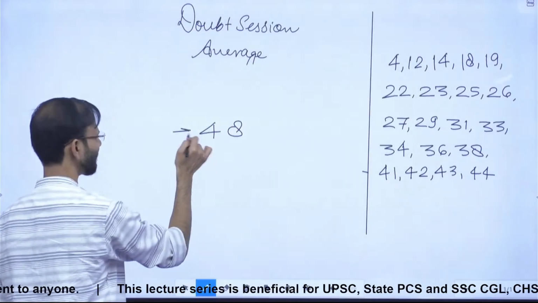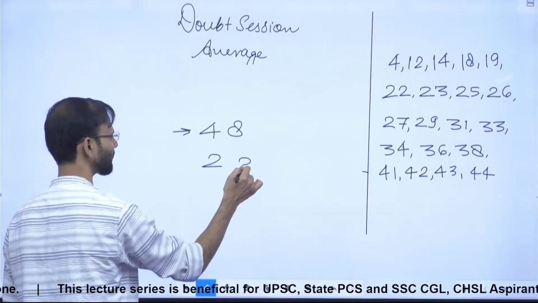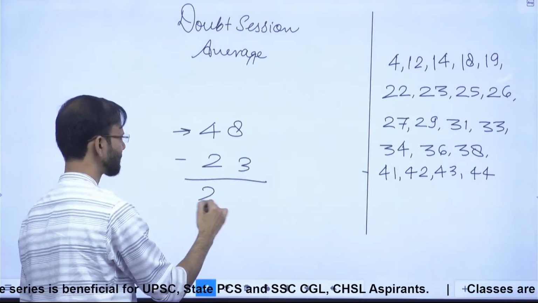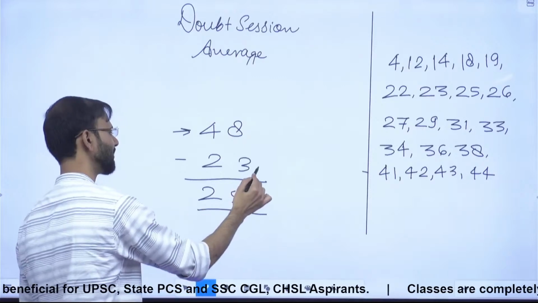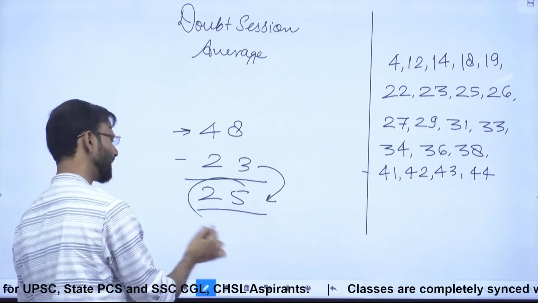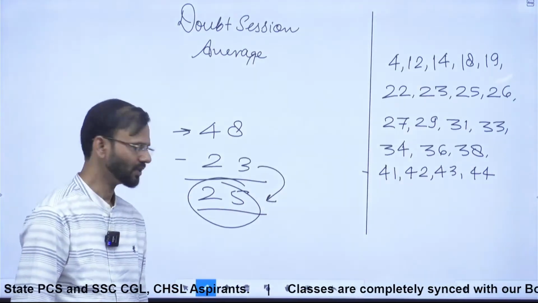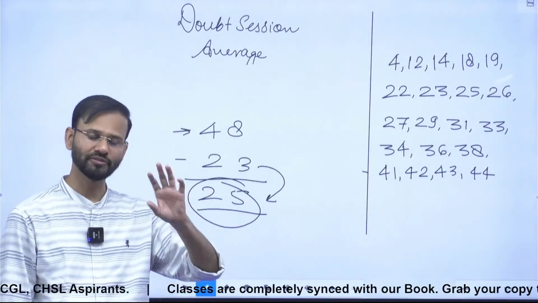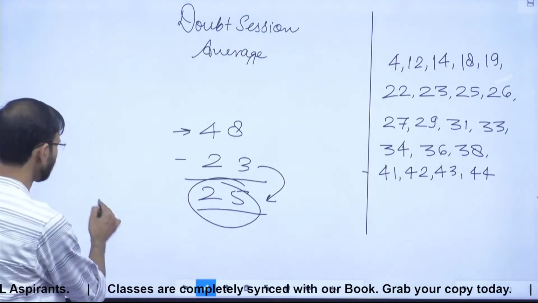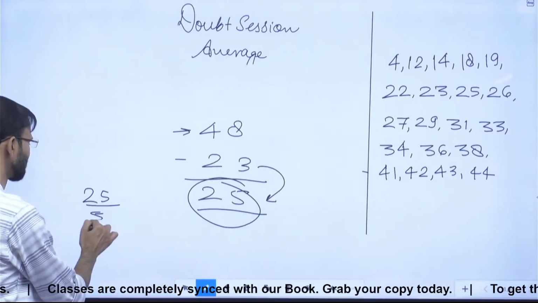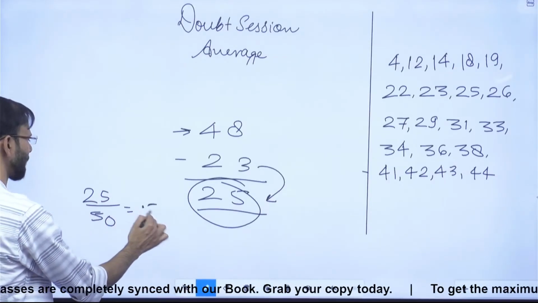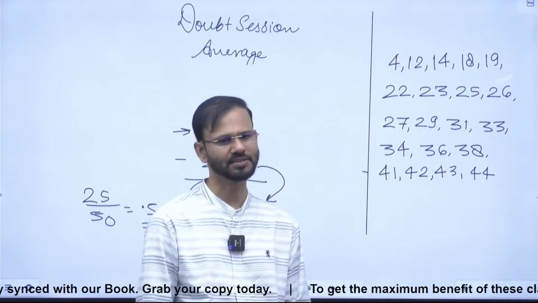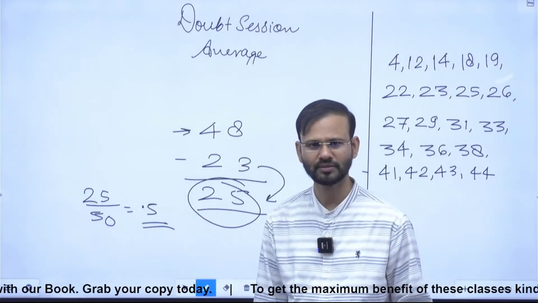It should be 48 but it is written as 23, right? So when you correct it, actually when 23 will be written as 48, it will be increased by 25. So this plus 25 will be equally distributed among all the entries of 50, right? So 25 by 50, so this will be increased by 0.5. ठीक है. So 36.5, 36 plus 0.5 is 36.5. Clear? Right?